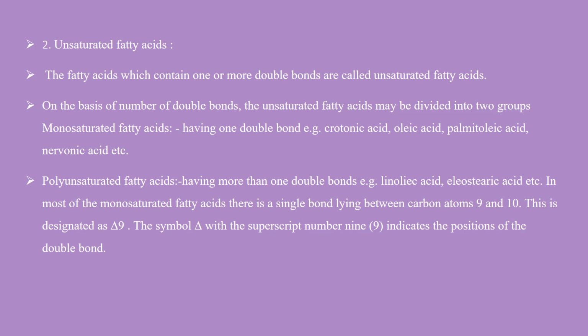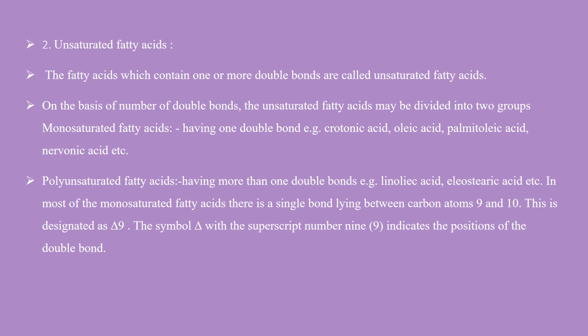They are divided into two groups: monounsaturated fatty acids, which have one double bond, with examples such as palmitoleic acid and oleic acid; and polyunsaturated fatty acids, where poly means more, so they have more than one double bond, with examples such as linoleic acid and eleostearic acid.